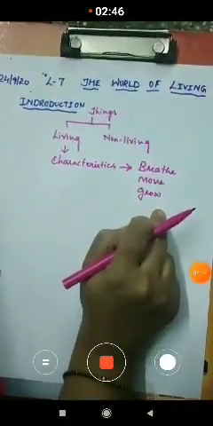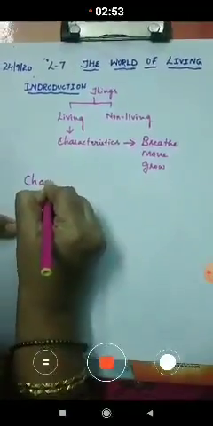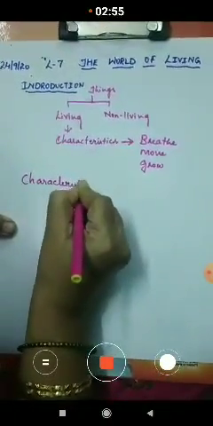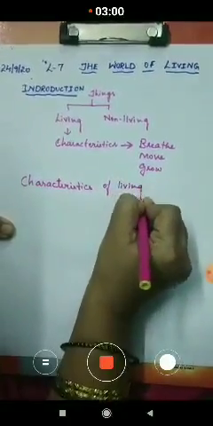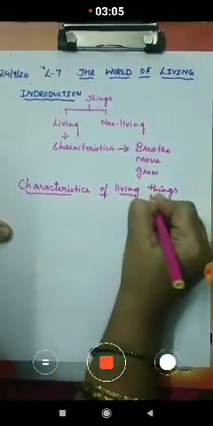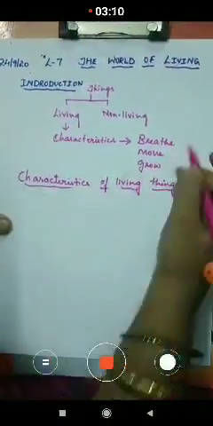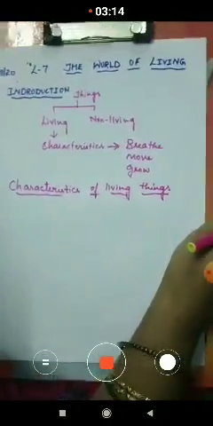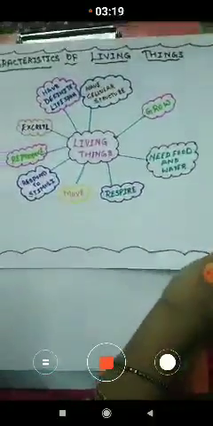I think everyone has understood. Now in this class we are moving on to the next topic, that is the characteristics of living things. The things are characterized according to their characters, that is, they can breathe, they can move, they can grow. Here we are going to learn in this class some of the characteristics of living things.